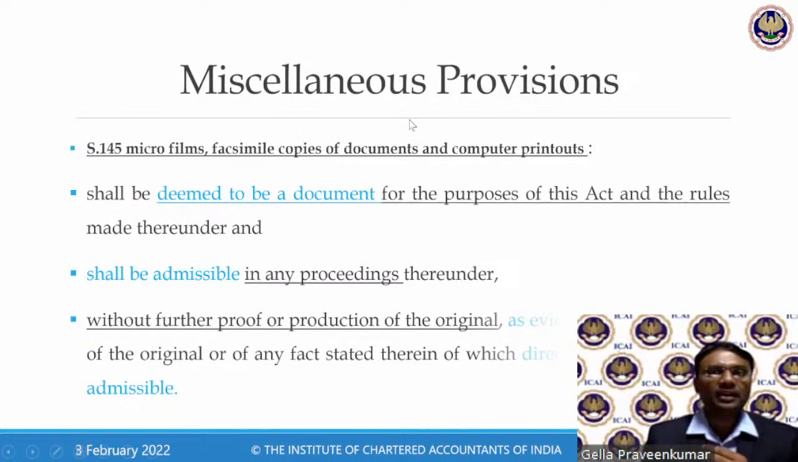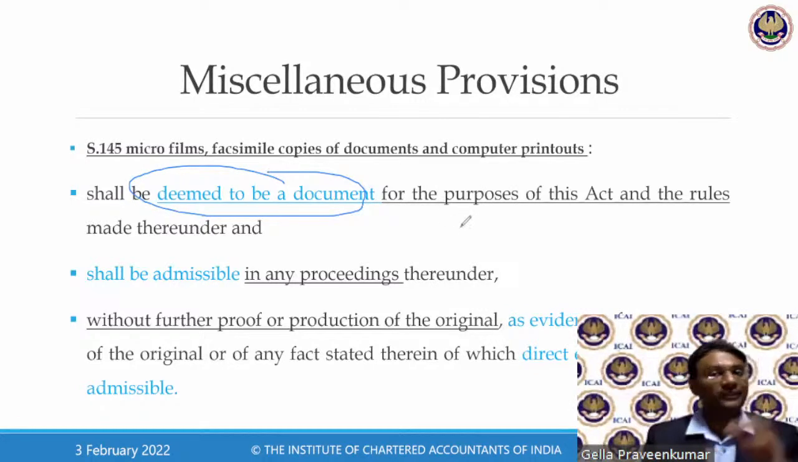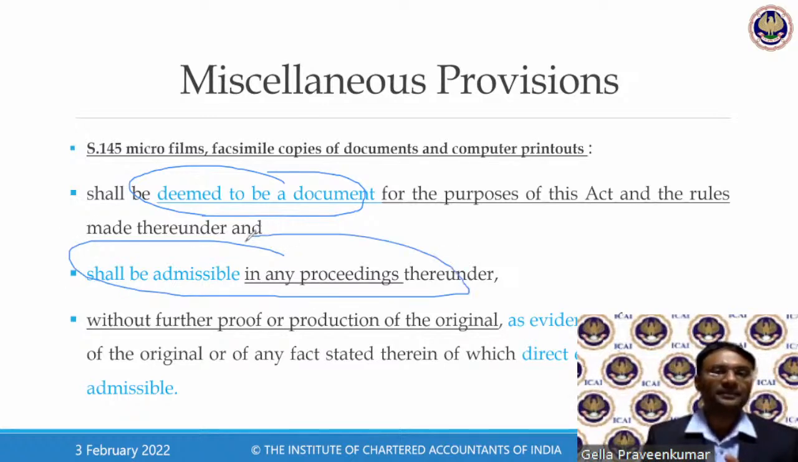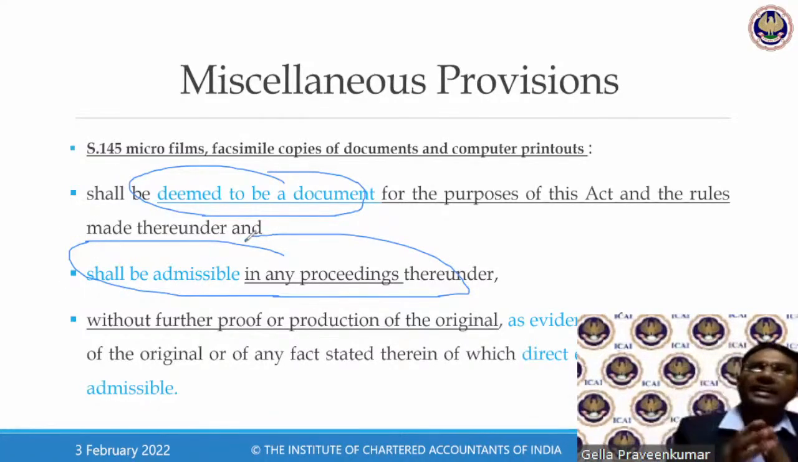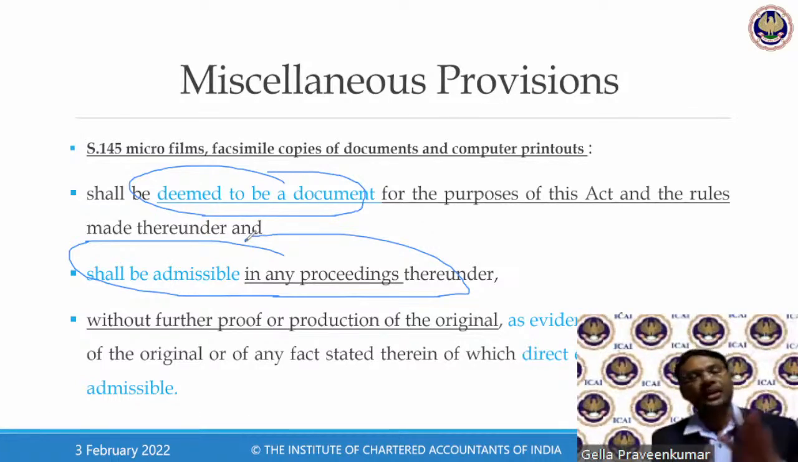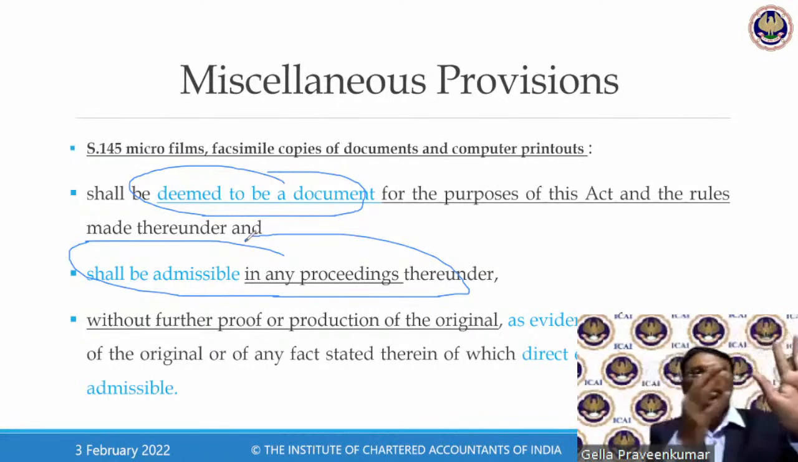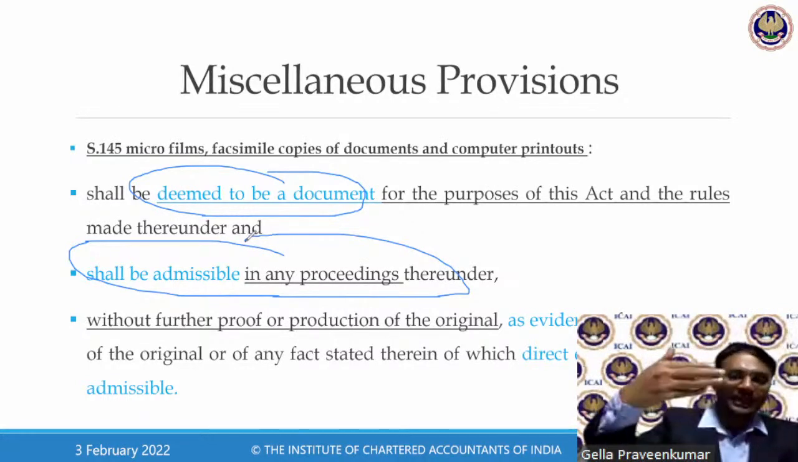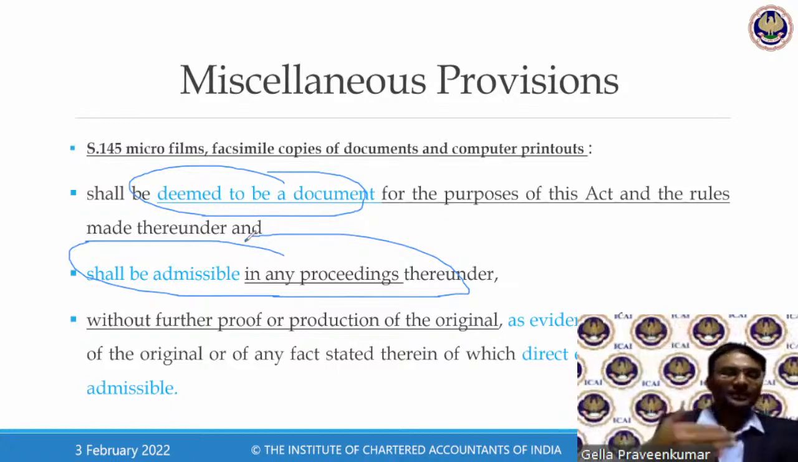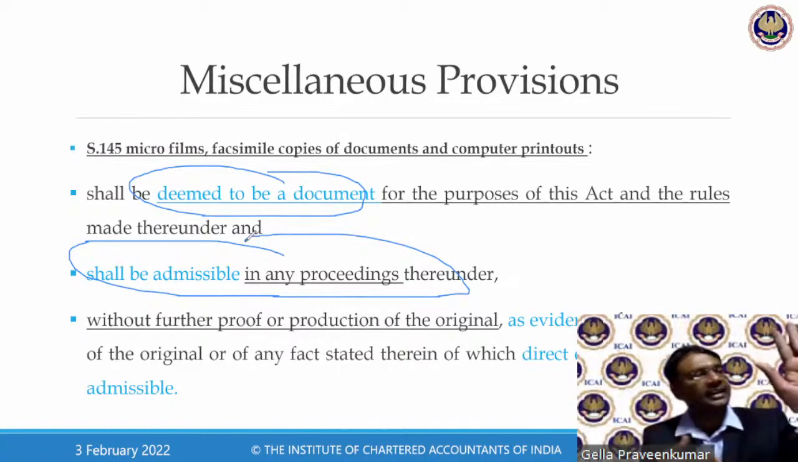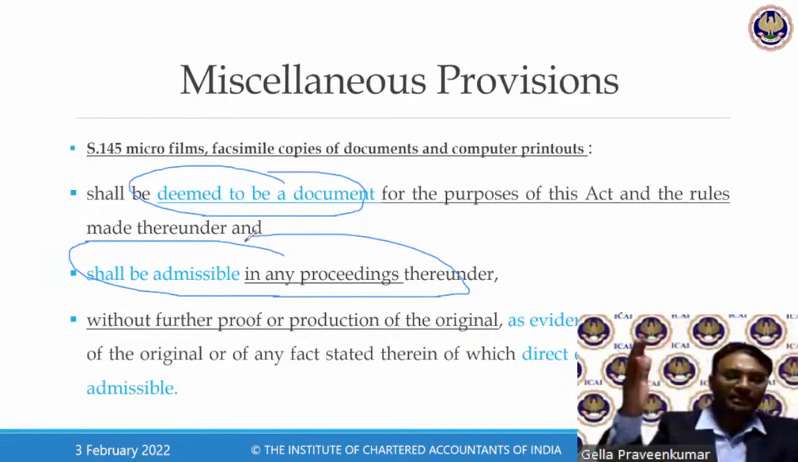They say that all those pieces of information shall be deemed to be a document for the purpose of this law, and it shall be admissible in any proceedings thereunder. So, like this example, what I've said, the real estate business: what turnover they have disclosed for the GST returns, what MIS they have. Now, MIS shows some information. What they have filed as per GST returns was perfectly matching with their bank statement.